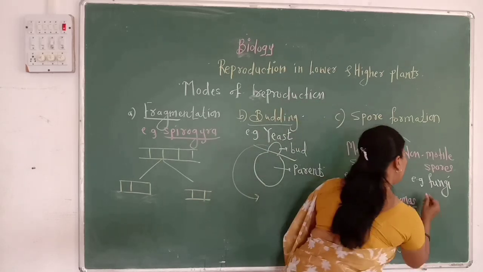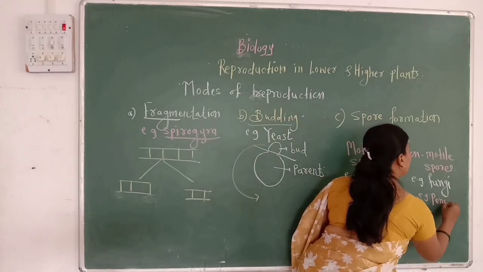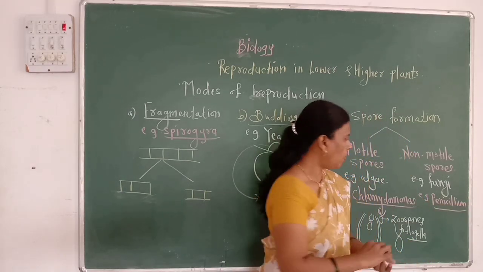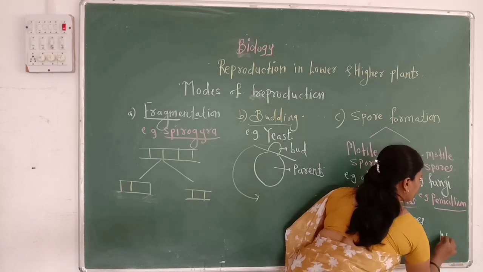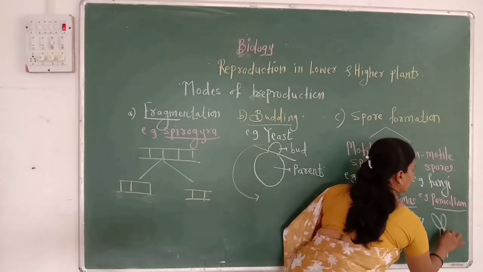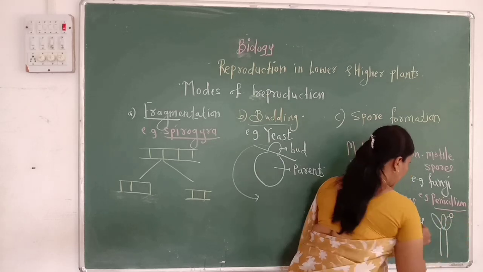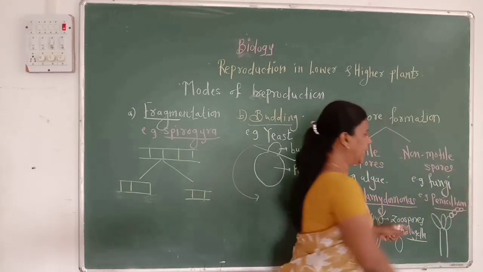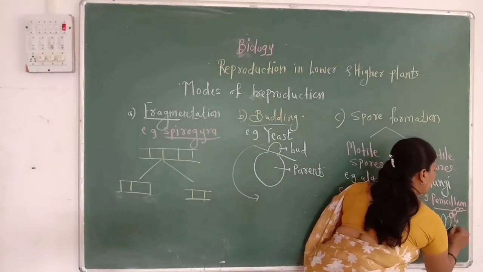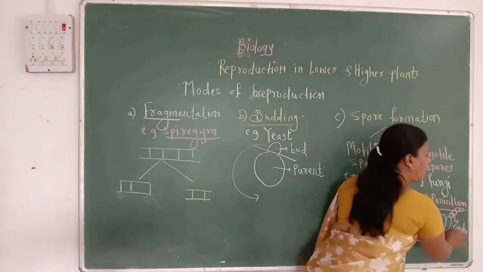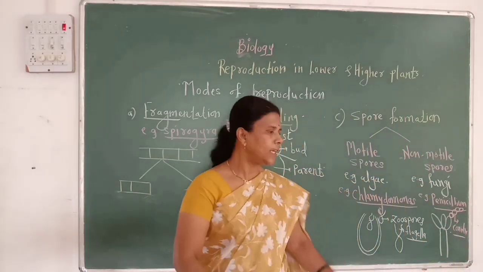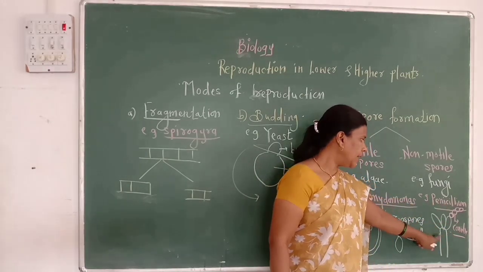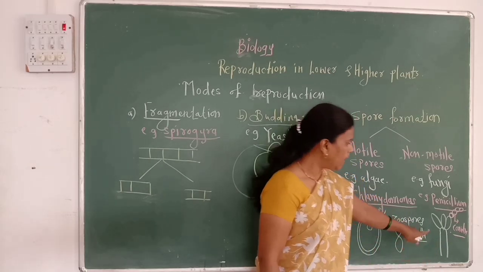For example, Penicillium. Penicillium is a type of fungi. It has a branched structure, and on these branches small spores are developed which are called conidia. Why are they called conidia? Because these conidia are arranged or developed in the form of a chain. So they are called conidia. They are mainly developed on these branches which are called conidiophores.